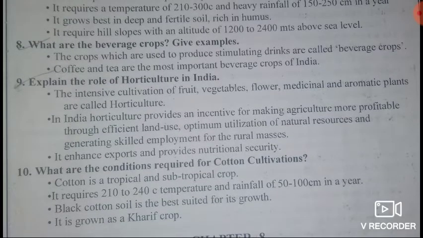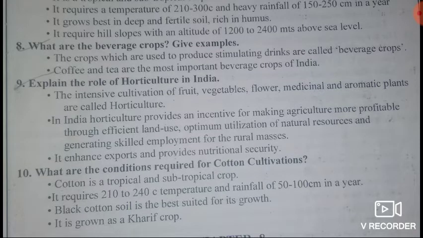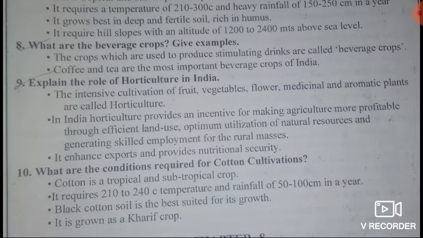Then the tenth question: what are the conditions required for cotton cultivation? The first one, cotton is a tropical and subtropical crop. Then second point, it requires 20 to 24 degrees Celsius temperature and rainfall of 50 to 100 centimeters in a year.